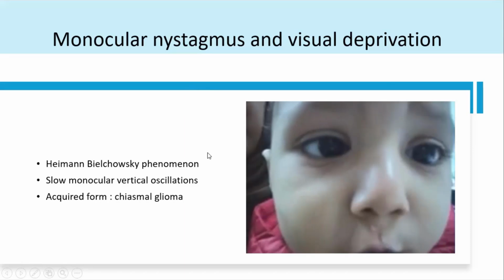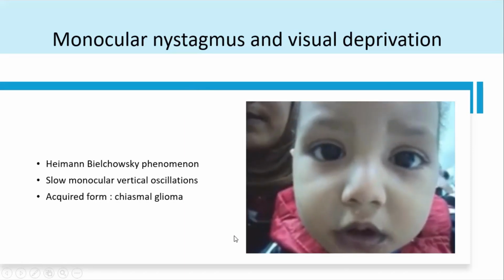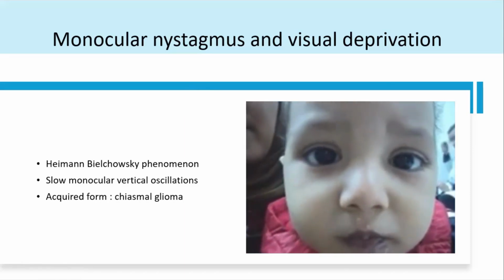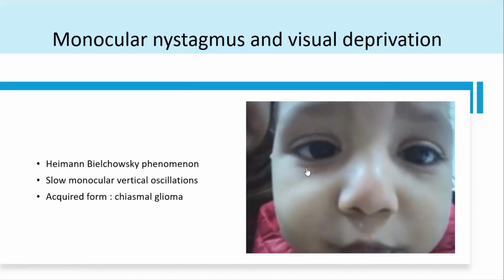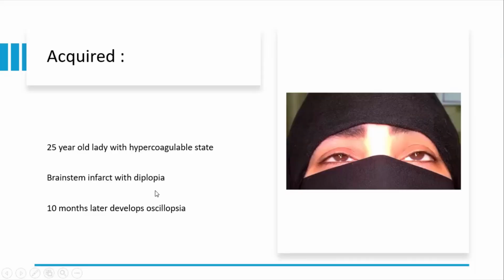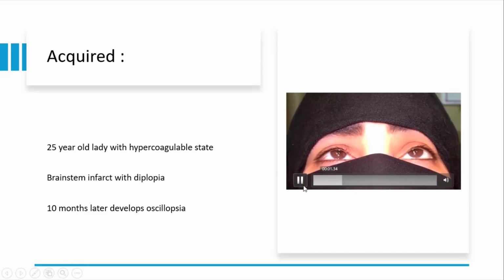So you should always order an MRI for this patient to look for any chiasmal gliomas. There's an acquired form of pendular nystagmus. There's a 25-year-old lady with a hypercoagulable state. She had a brainstem infarct and diplopia 10 months back, and after that she started developing oscillopsia. So you can see this. It's a vertical pendular nystagmus.